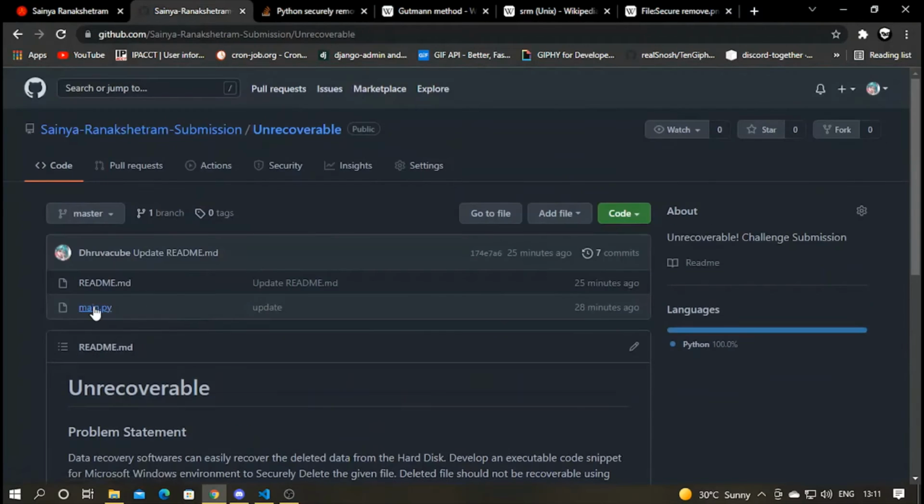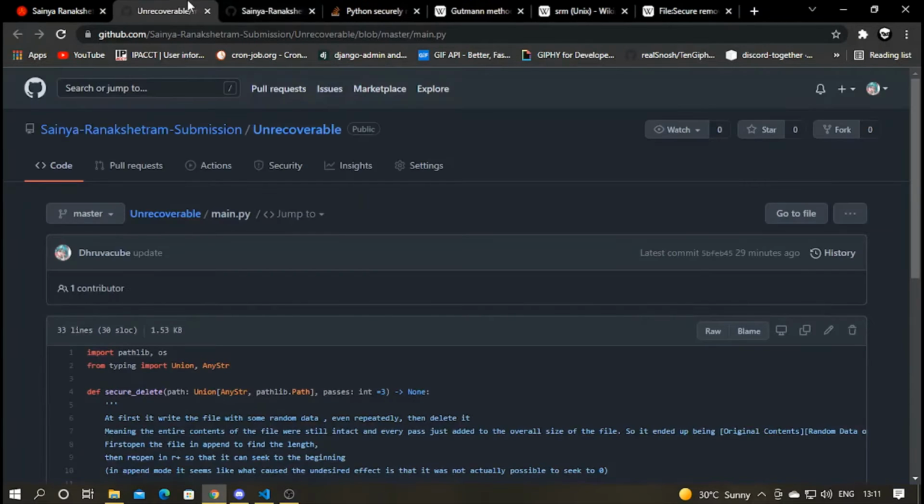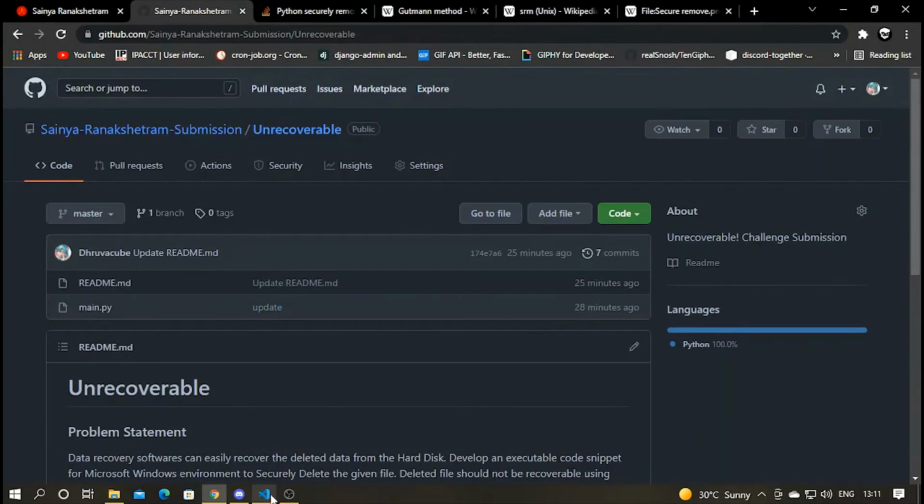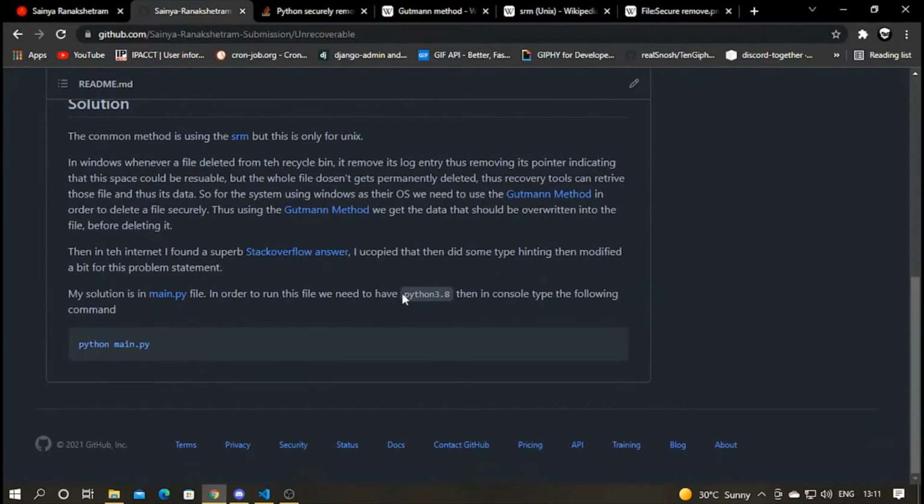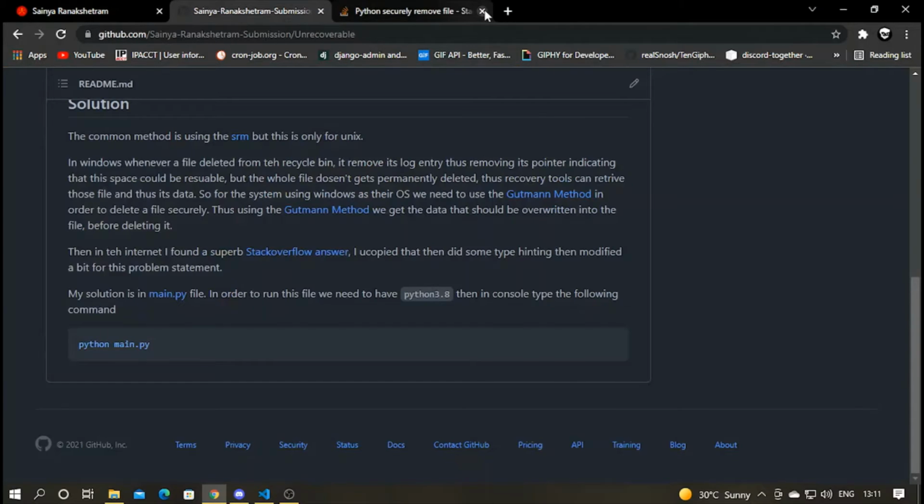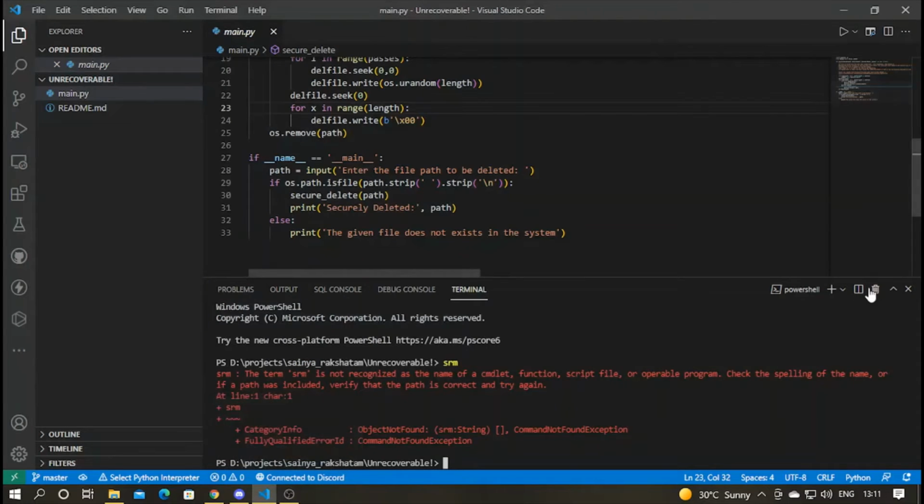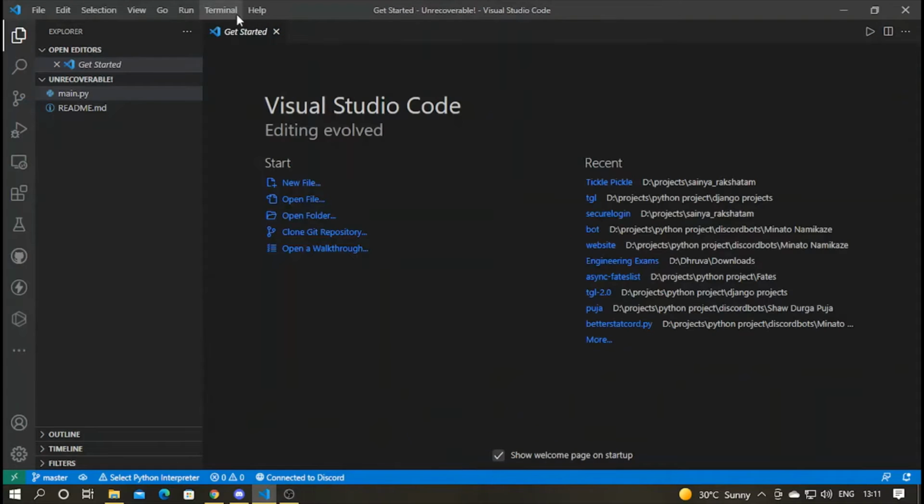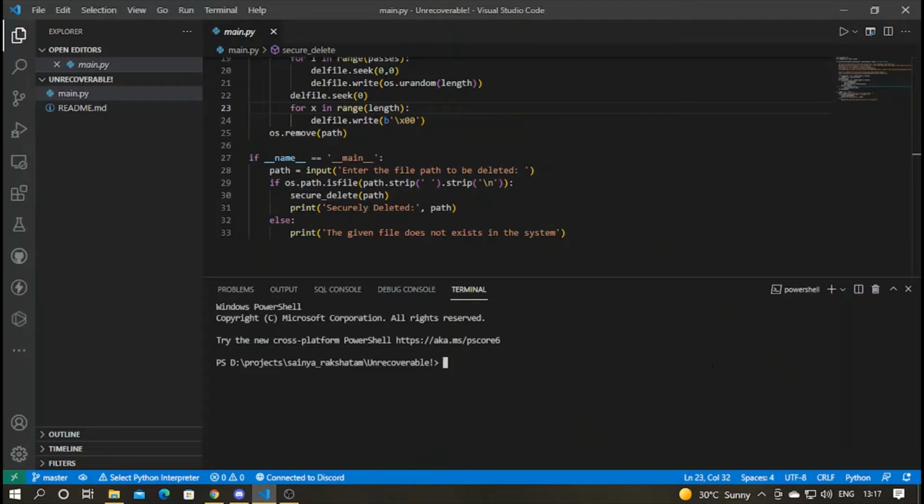I have a file named main.py, and in order to run this we need to have Python 3.8 in our system, and then in the console we have to type the following command: python main.py. Let me close this and freshly open my terminal. After opening my terminal, I'll just type python main.py. So it's running. Now I have to enter a file path that needs to be deleted.